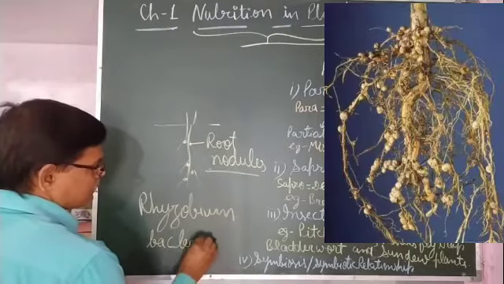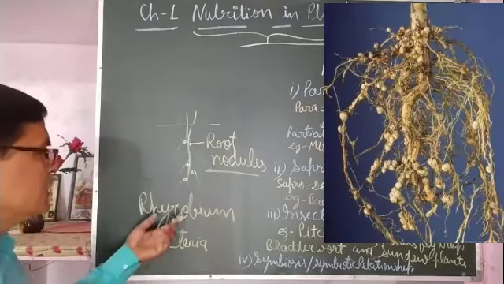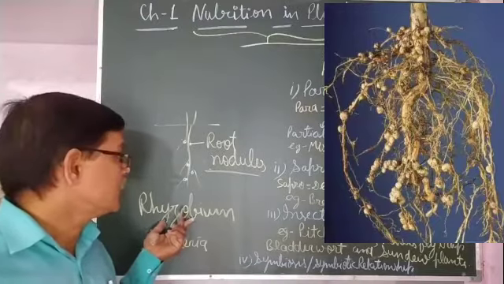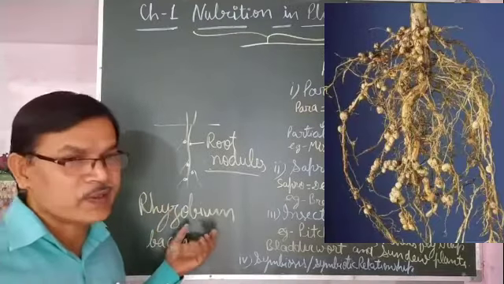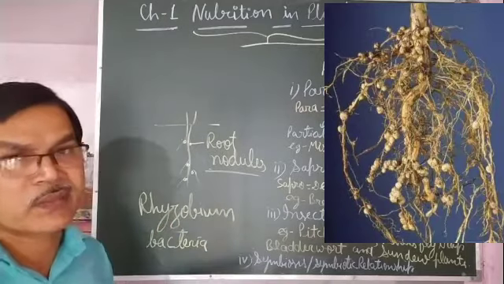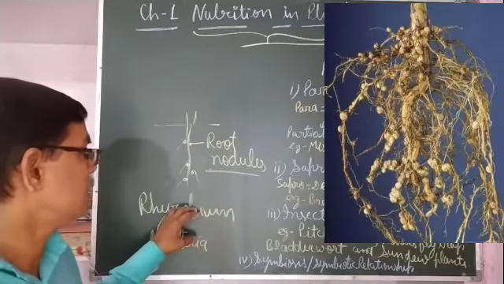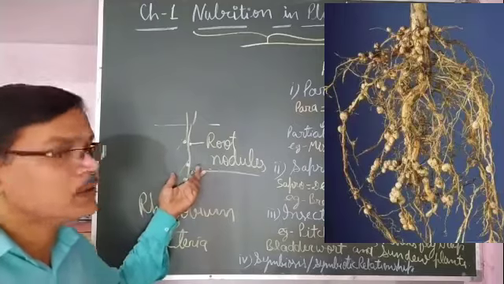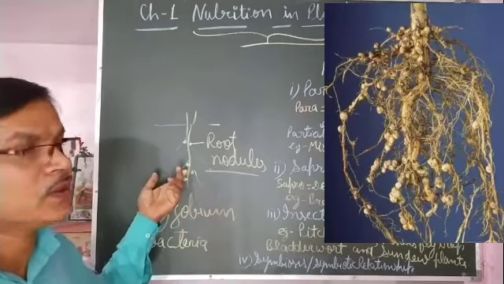This rhizobium bacteria trap atmospheric nitrogen, convert it into nitrogen compounds and provide it to the plant, because the plant needs nitrogen for growth.